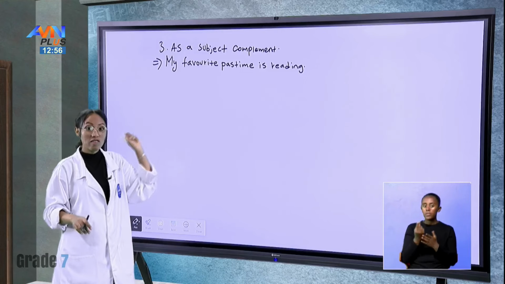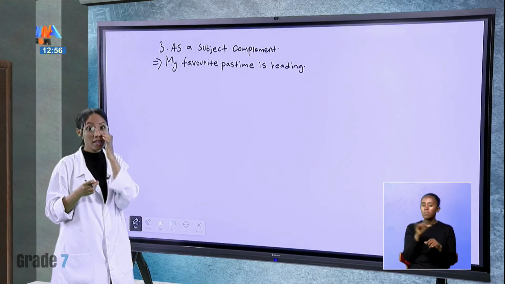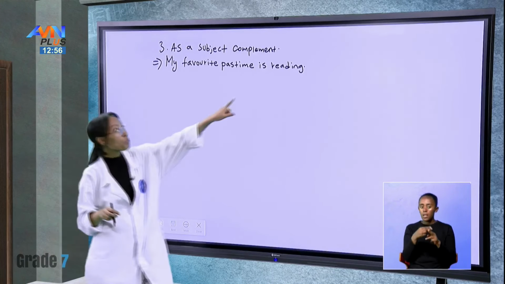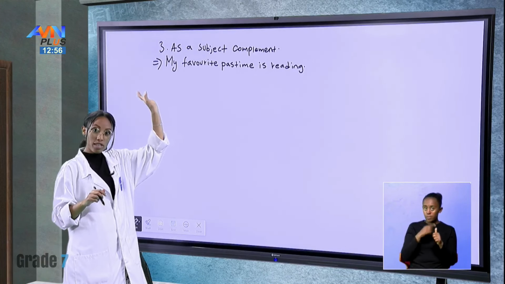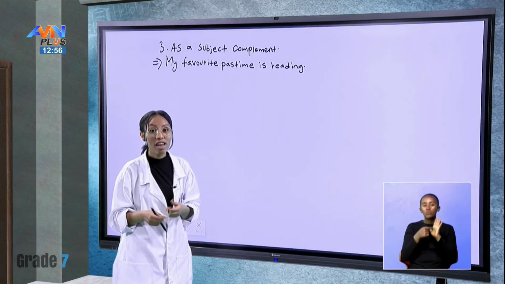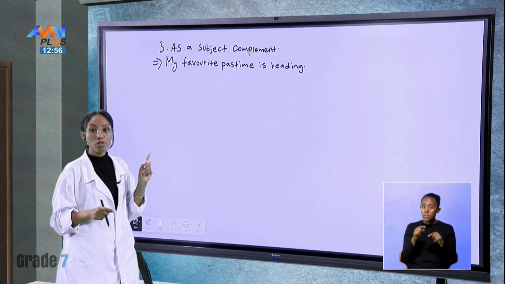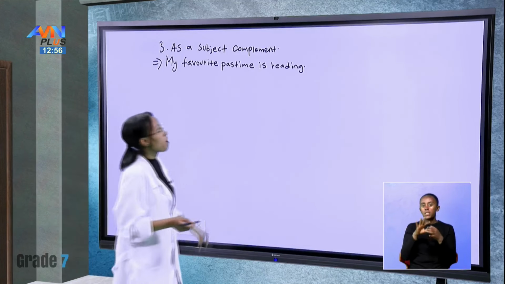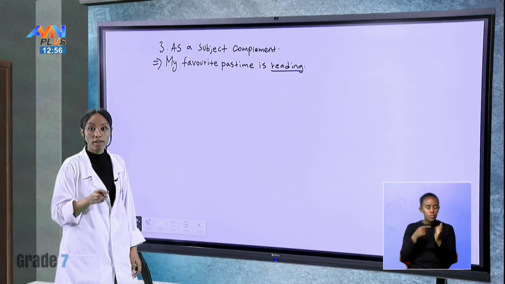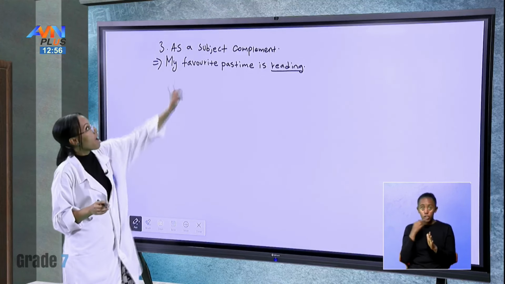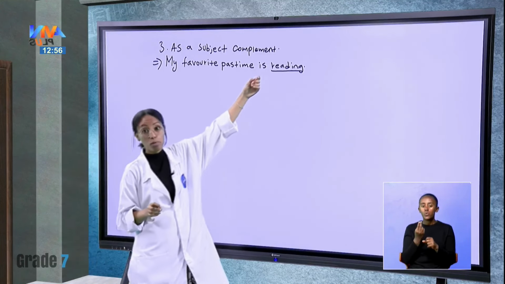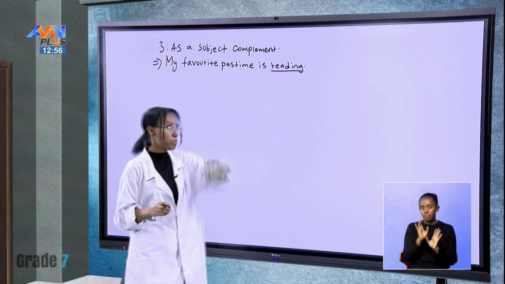If you remember earlier, we used a similar kind of sentence, but we used it to show a gerund as a noun because we brought reading first. We said reading is my pastime. That is when we showed gerund as a noun. But in this case, we used it to complement a subject. My favorite pastime is reading. When we are using gerunds as a subject complement, we usually have a verb to be before them.